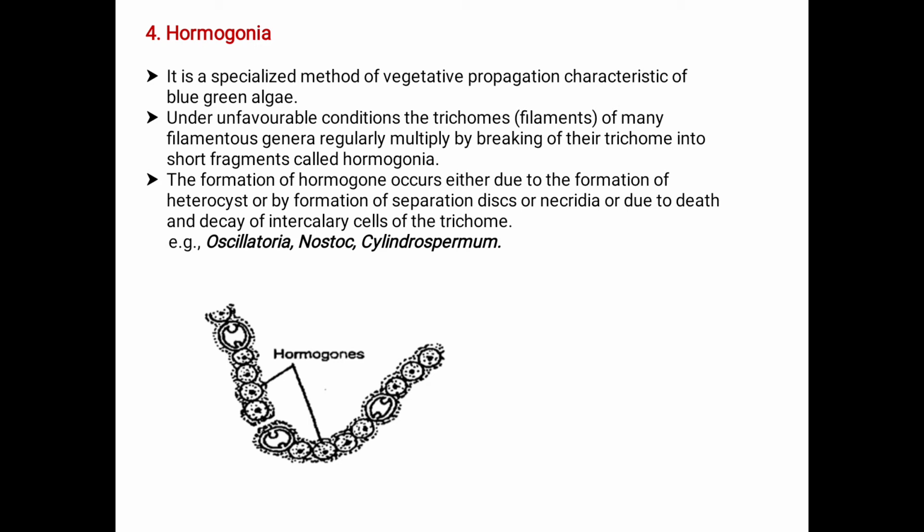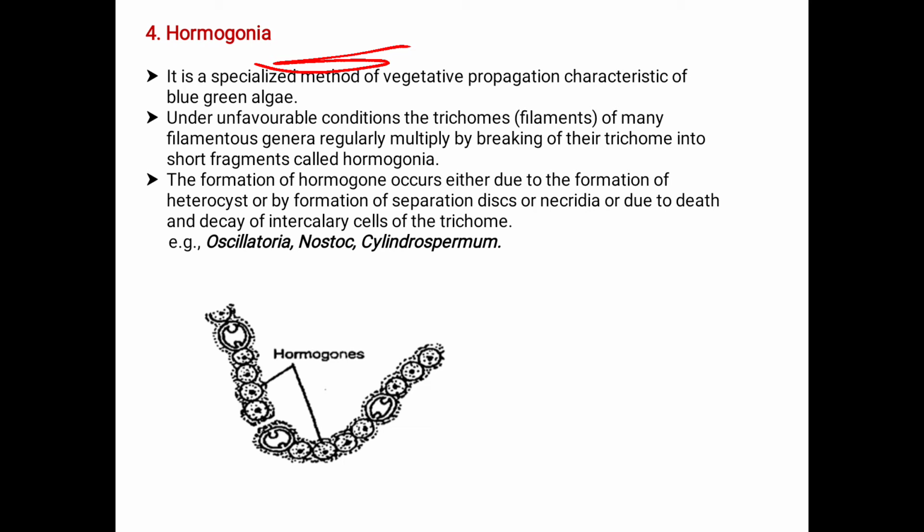Here we will see it is a specialized method of vegetative propagation, characteristic of blue-green algae. This is a specialized method. Which one? The formation of Hormogonia for vegetative propagation, characteristic of blue-green algae. This forms when the conditions are unfavorable.